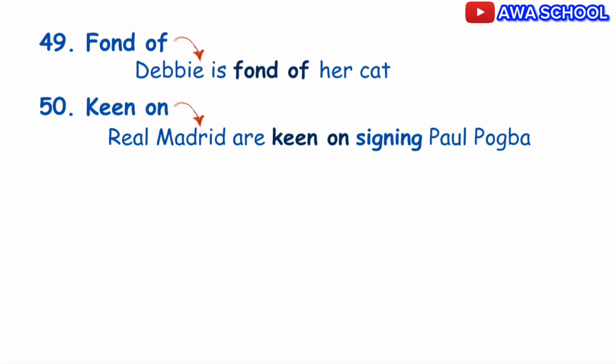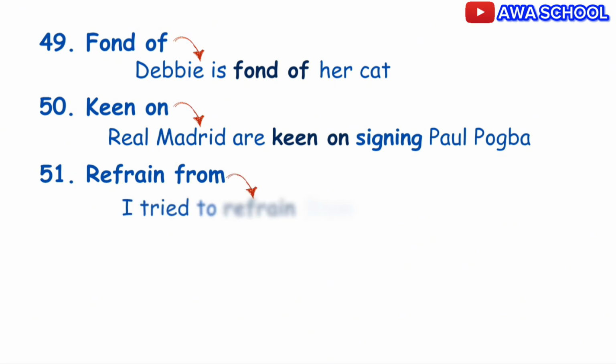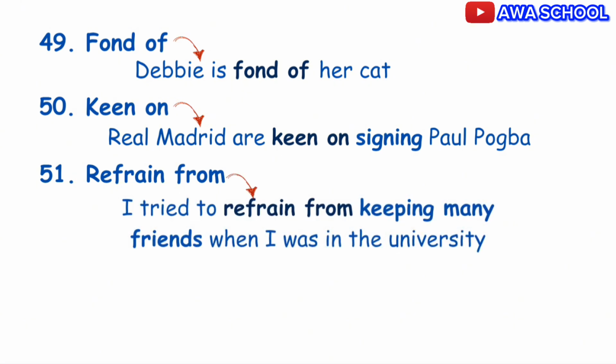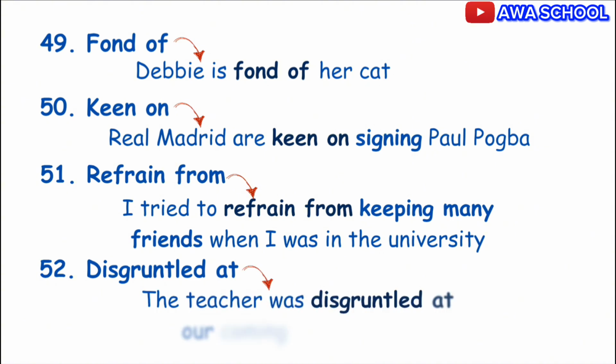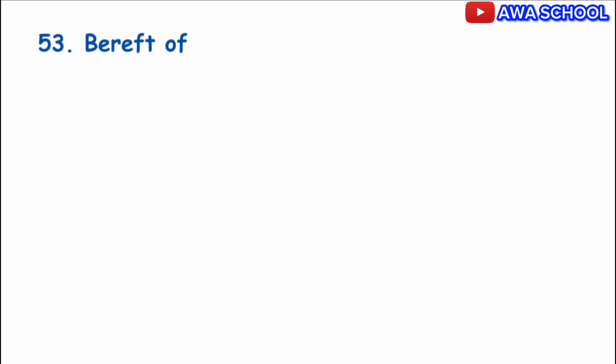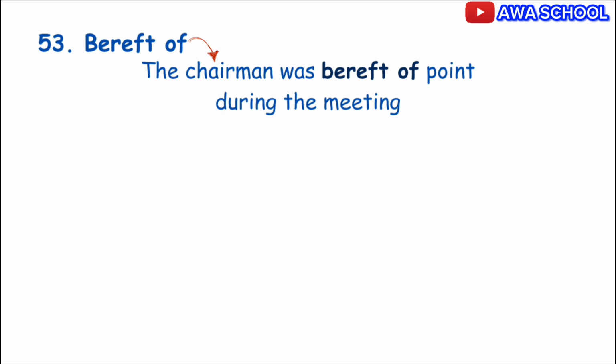Do you understand? Now let's move forward. To stop yourself from doing something, use refrain from. Okay? Example, I tried to refrain from keeping too many friends when I was in the university. Okay? Exactly. You are disgruntled at something. Example, the teacher was disgruntled at our coming late to class. Alright? You are bereft of something, which means lacking or deprived of the thing. Okay? Example, the chairman was bereft of points during the meeting.